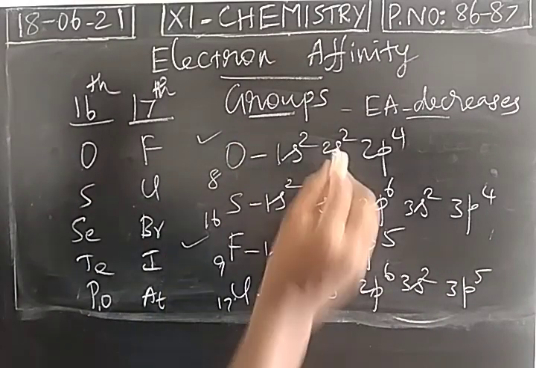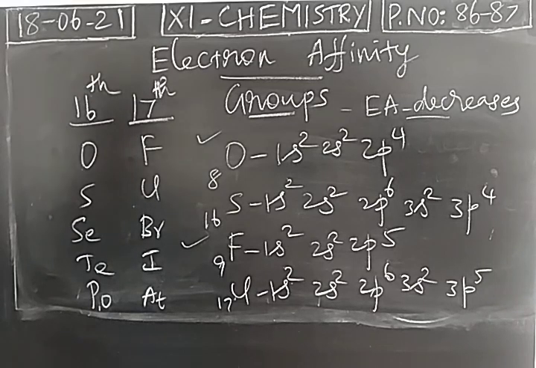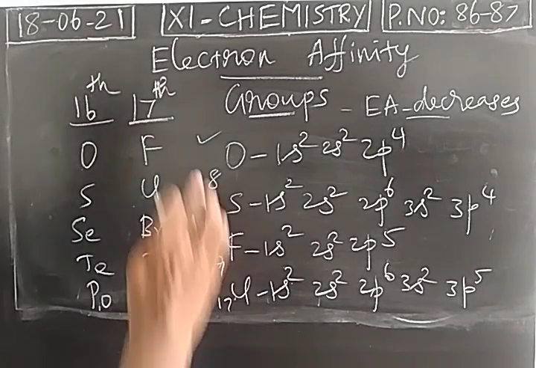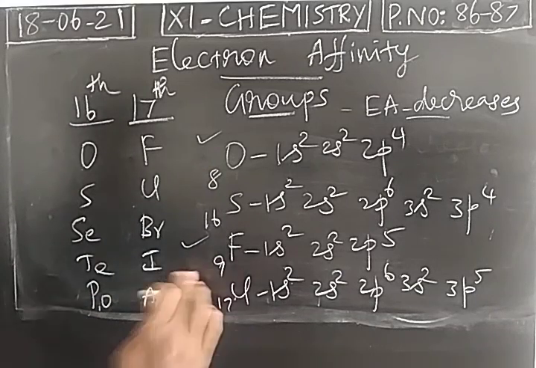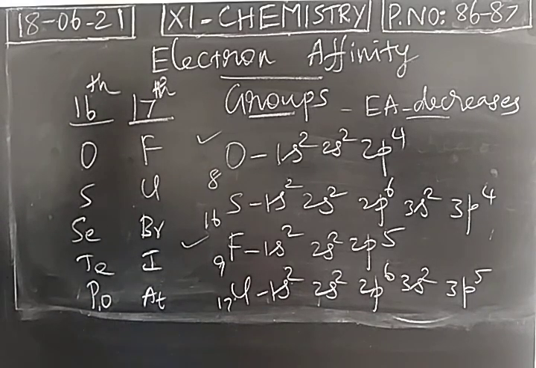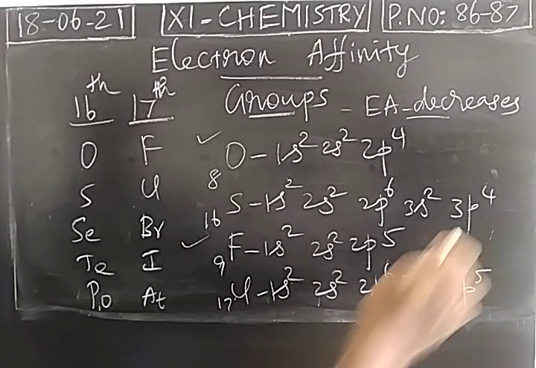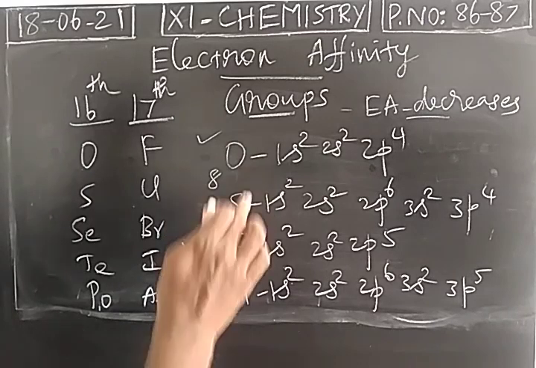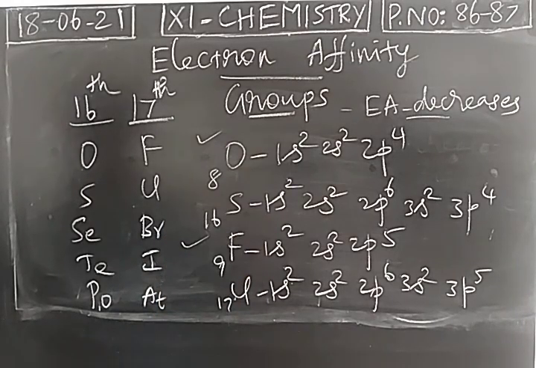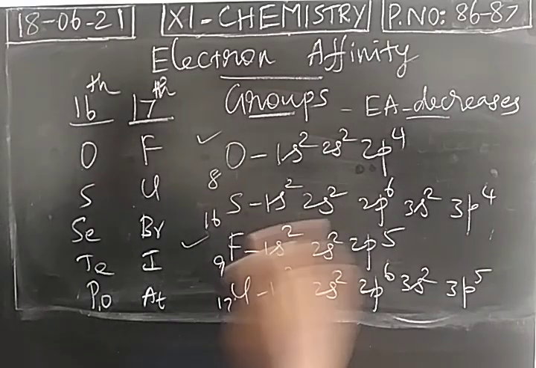Just check the atomic radius or the structure of the first member in each group. The 16th group has the first member oxygen, the 17th group has the first member fluorine. Both have a very small structure. The structure is called a compact structure. Oxygen has to gain an electron. The electron will be placed in the 2p orbital. But when sulfur gains an electron, it will be placed in the 3p orbital. So comparing oxygen, sulfur has a somewhat larger size because one more shell is added. Oxygen has just 2 shells, but sulfur has 3 shells.